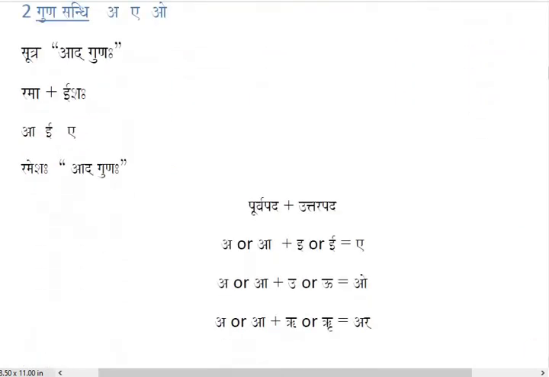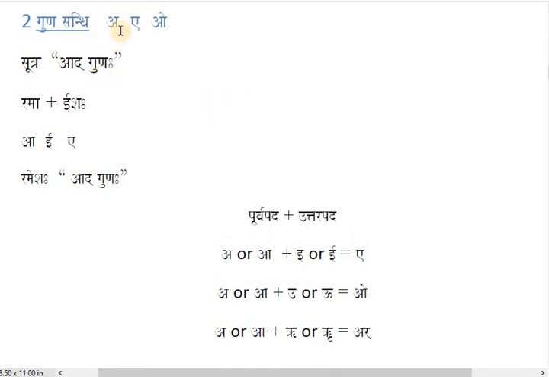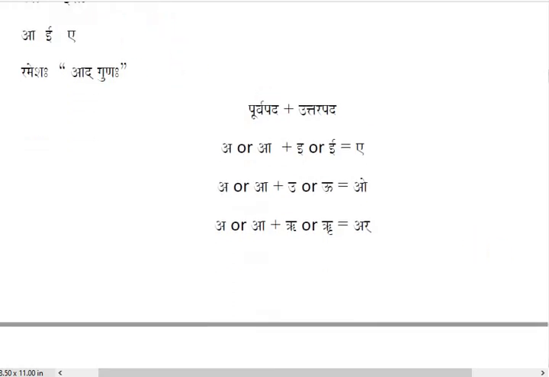Now next we have Guna Sandhi, student. In Guna Sandhi, how many answers do we get? Three: A, E, O, because these three vowels are considered as Guna. In Sangna Prakarana we understood how many Guna vowels we have. Then we have three Guna vowels: A, E, O. Remember this. And these three are the answers while you join two different vowels. Now to get these answers, check which vowels you need to join.